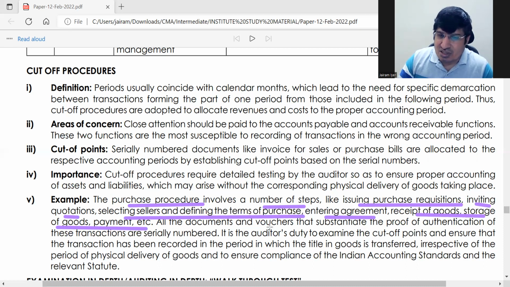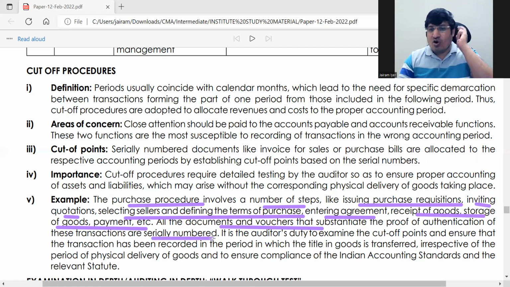So all documents and vouchers which determine all these things should be serially numbered. What they are saying is use some common serial number for all these. There should be some part of that serial number using which you should be able to find out that this is one and the same transaction.